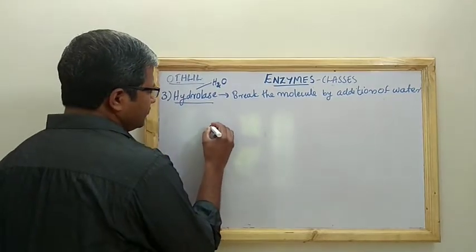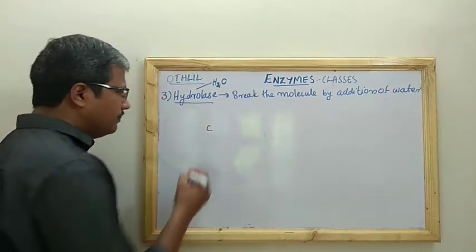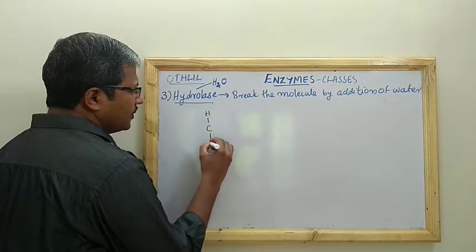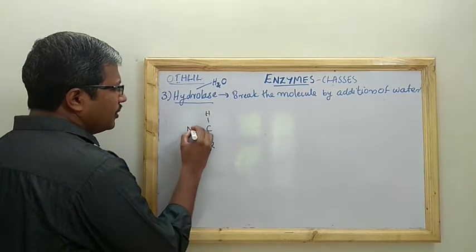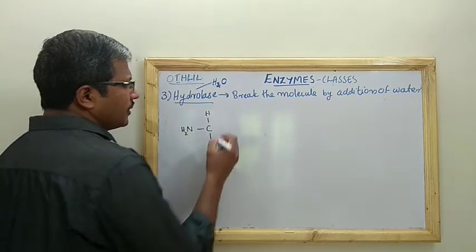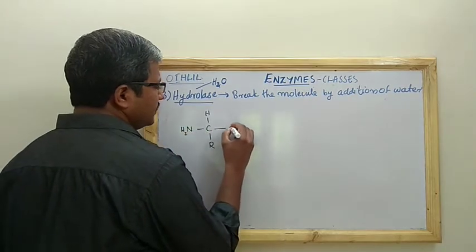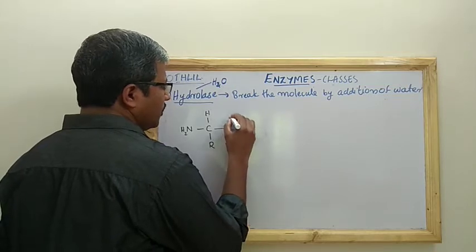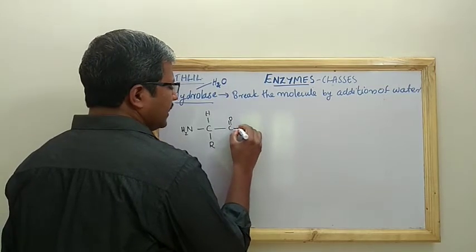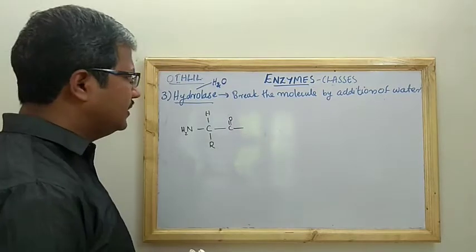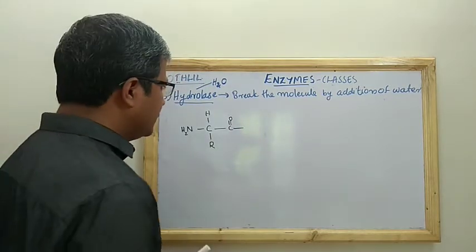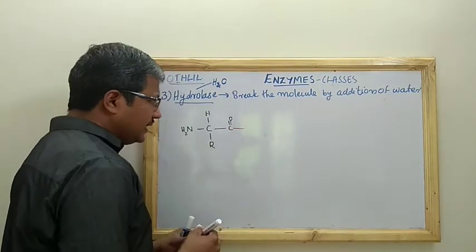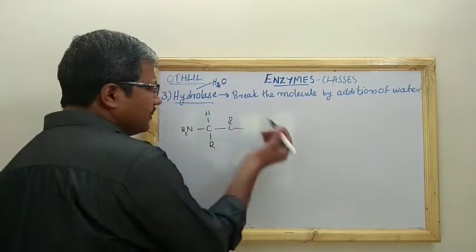An amino acid is composed of an alpha carbon linked with a hydrogen, an R group, and the amino group, and then a C double bond O. I'm adding the bond in red, and this will be linked to the amino terminal of the next amino acid.